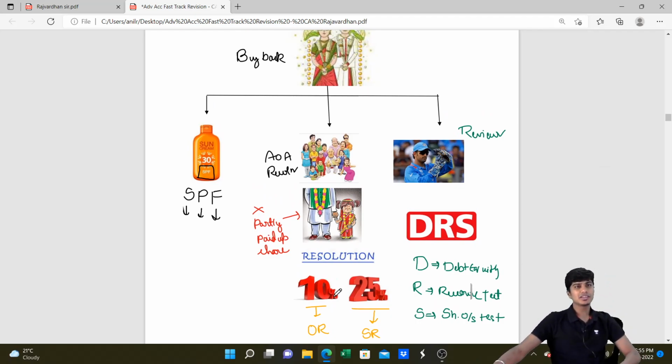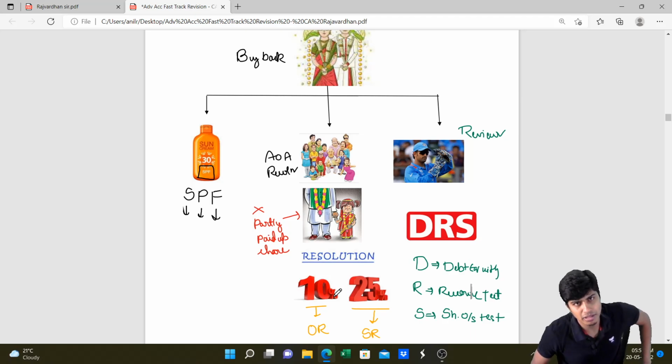So for buyback, there are three important points you need to remember. Number one, source of funds. Remember a wedding, so you apply sun cream, SPF. Only these three sources can money come from. Number one, S, security premium. P, proceeds of fresh issue. F, free reserves.